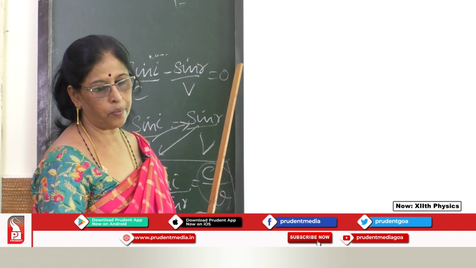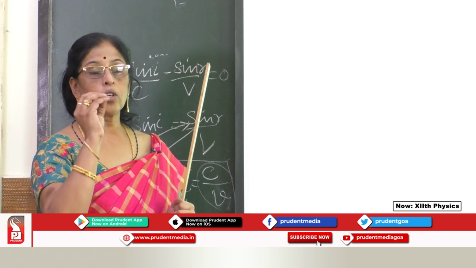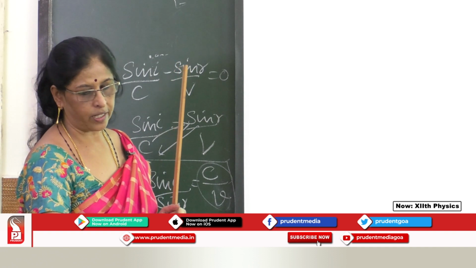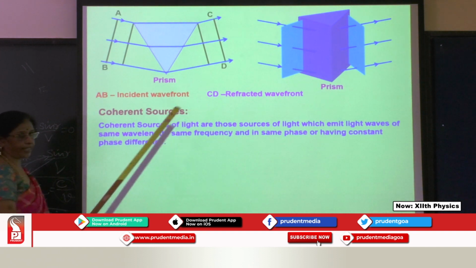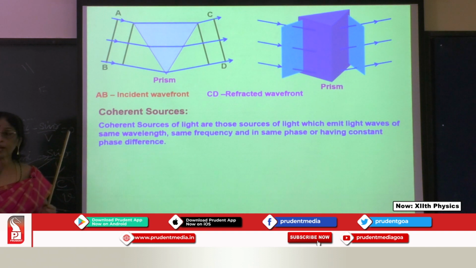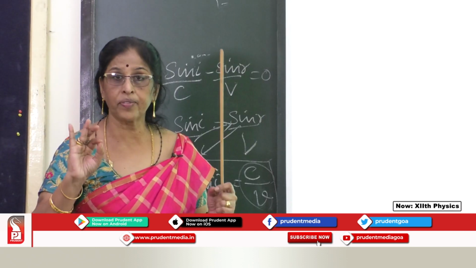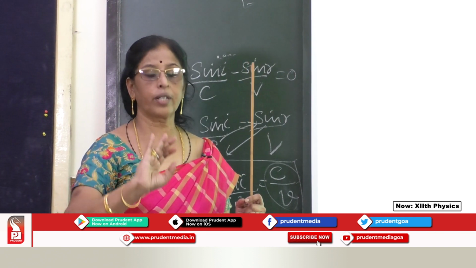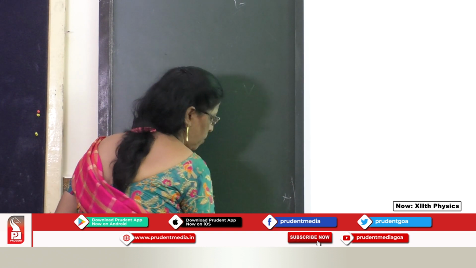So next we have a very important thing, which is coherent sources. What do you mean by coherent sources? These are those sources of light which give out light waves of the same wavelength, same frequency, and they vibrate in the same phase or have a constant phase difference throughout. What is a constant phase difference? I'll just tell you a small gist about it, then I'll proceed.